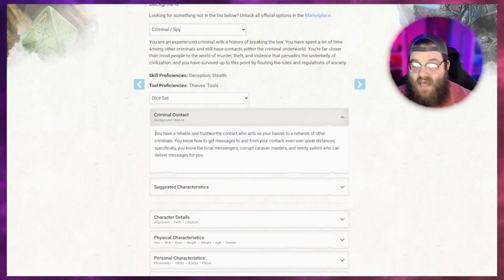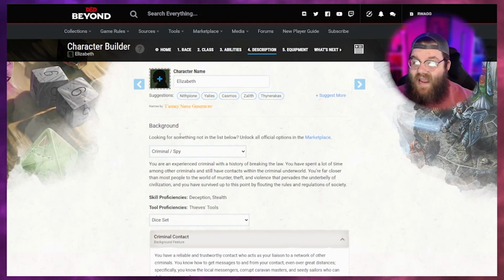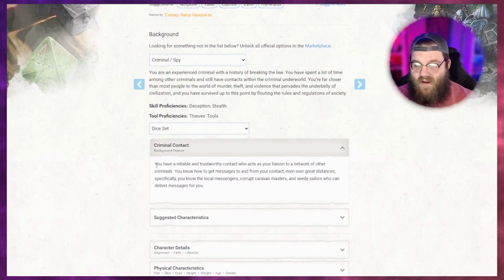All right, so every background has a feature, right? And when you're using that feature, it's an ability you have like your druidic spellcasting or being able to use thaumaturgy as a tiefling, right? It's a feature that you can use in-game to try and get a positive reaction or get something for you and your party. With a criminal spy in particular, they have criminal contact, right? If you'd like to read that, you can go ahead and pause and do so now. It's a feature you get. It's very helpful.